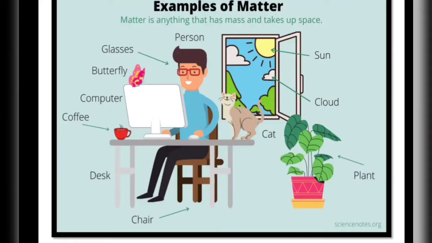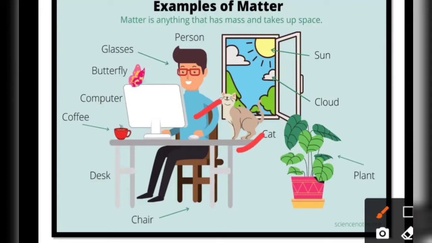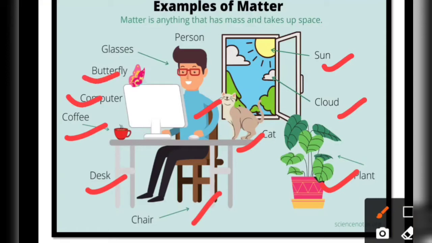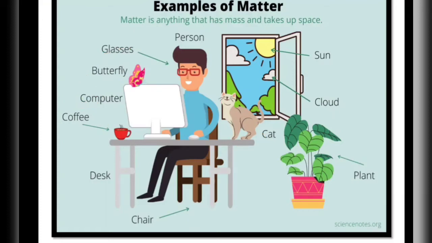Before going deeper, let's take a look at some examples of matter. You can see here a person sitting, we consider it as matter. A cat, it's also matter. Sun, also matter. Cloud, also considered to be matter. Plant, matter. Chair, matter. Desk, coffee, computer, butterfly, glasses. Even the book that you're holding, the pen that you might be holding, the chair you're sitting on, everything in this world is considered to be matter.